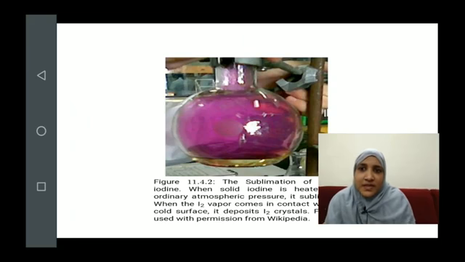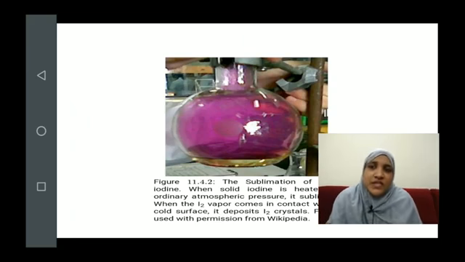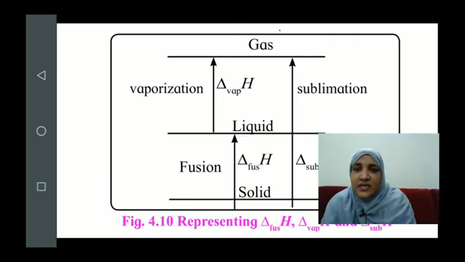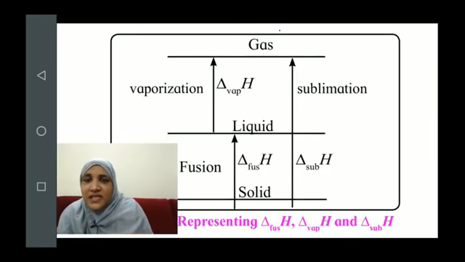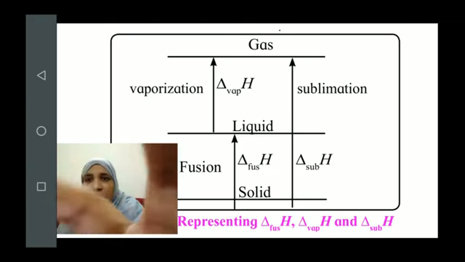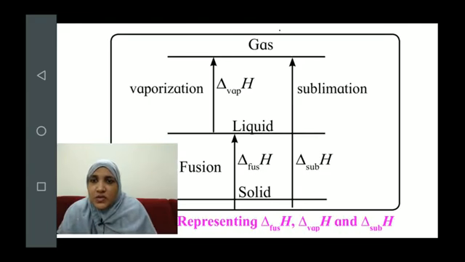Now this is the example of sublimation, where solid iodine is undergoing sublimation and forming the vapor of iodine gas in this flask. You can observe the vapor inside the flask. The vapor is of solid iodine which undergoes sublimation. Again, here you can see the same kind of conversion diagram which I have shown you earlier. It shows how sublimation is equal to the sum of fusion and vaporization.